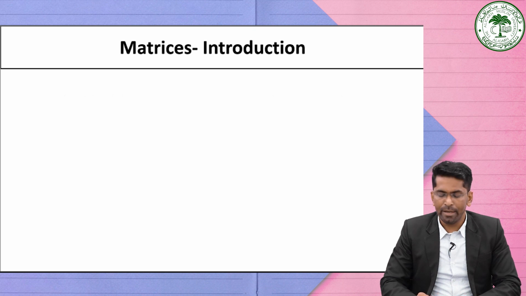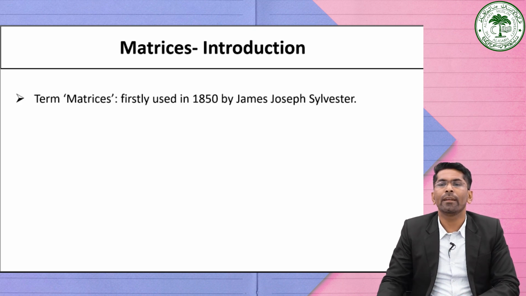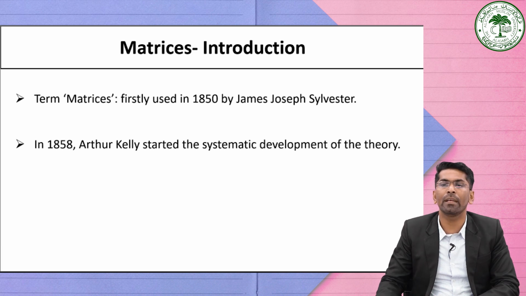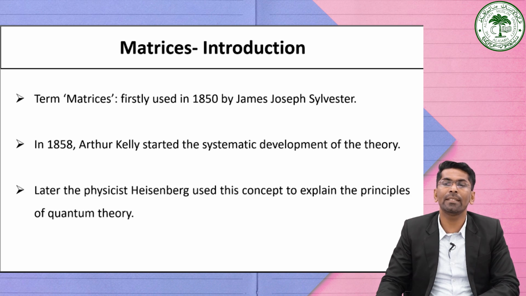The term matrix was first used in 1850 by the great English mathematician James Joseph Sylvester. In 1858, another British mathematician, Arthur Cayley, started the systematic development of the theory of matrices. Later, the physicist Heisenberg used this concept to explain the principles of quantum theory.